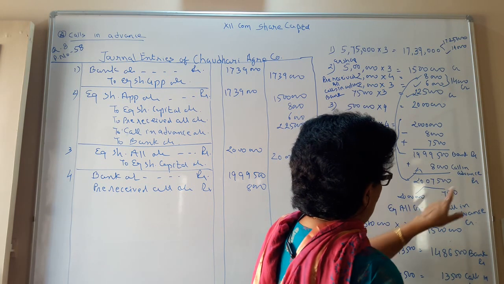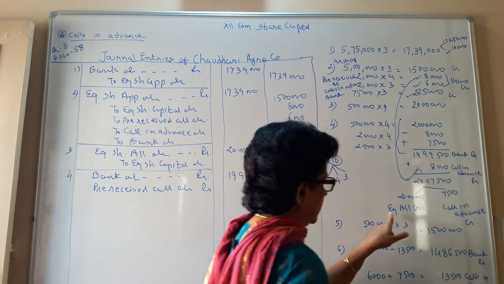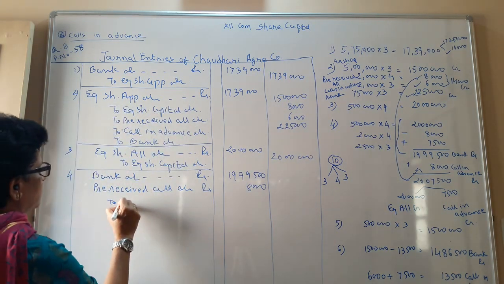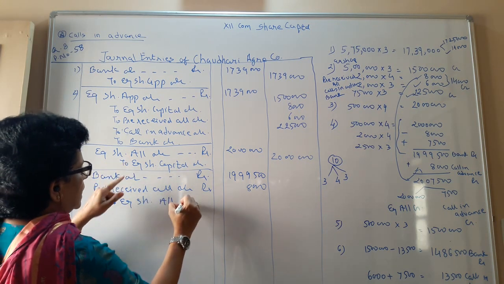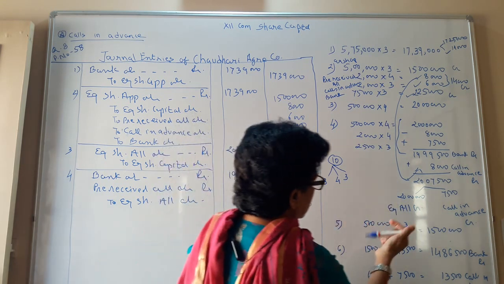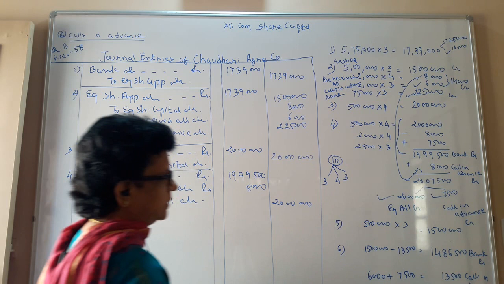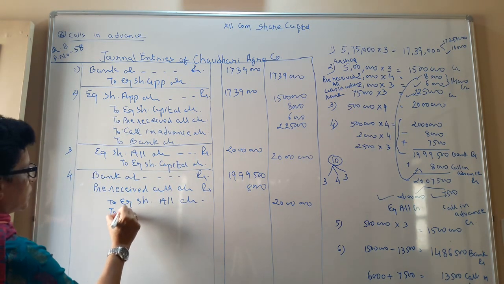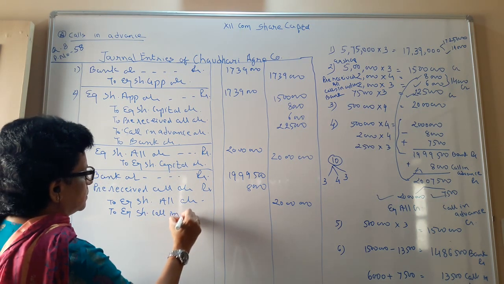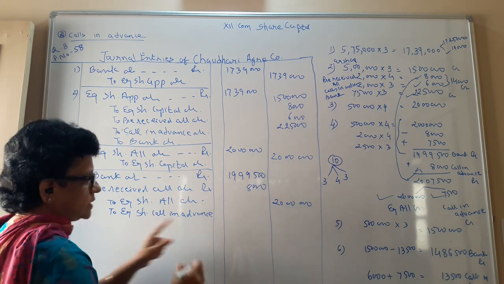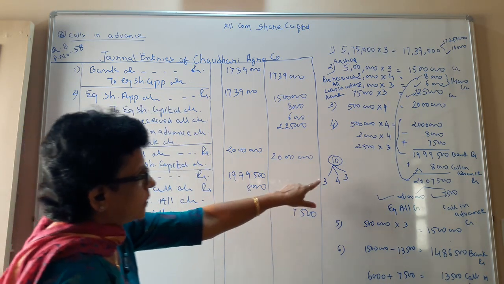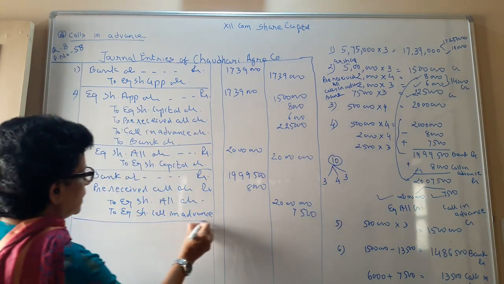So this is done. Now we have to credit two things. One, that is equity share allotment account, that to be done. Two, equity share allotment account, that to be closed with rupees 20 lakhs. And we also have to credit that advance money you have received for the final call. To equity share call in advance towards the final call, that is 7,500. So in this manner your allotment entry you have done.